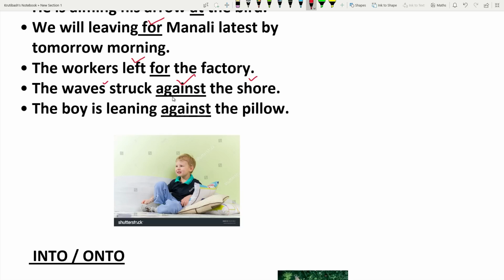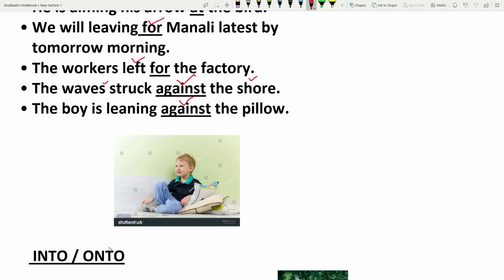There you use against. The boy is leaning against the pillow. That means contact of the boy to the pillow. He is standing leaning against the wall. That means the contact of him to the wall. There against comes.